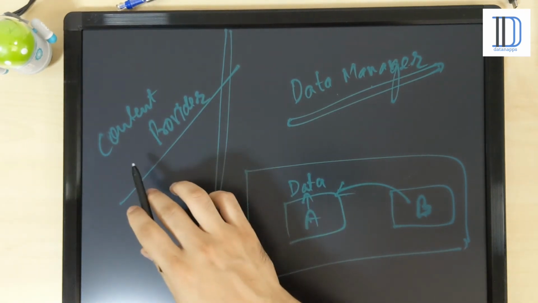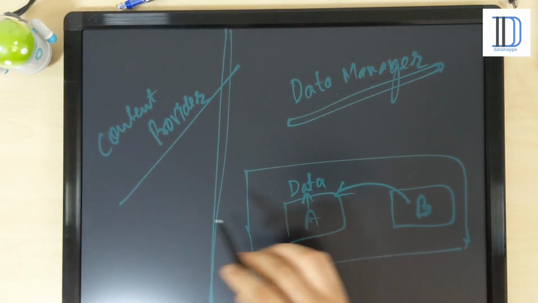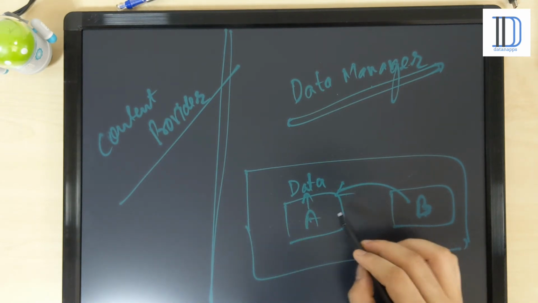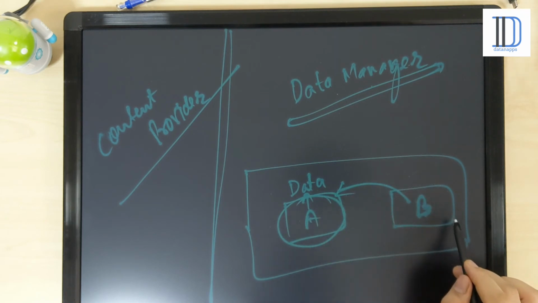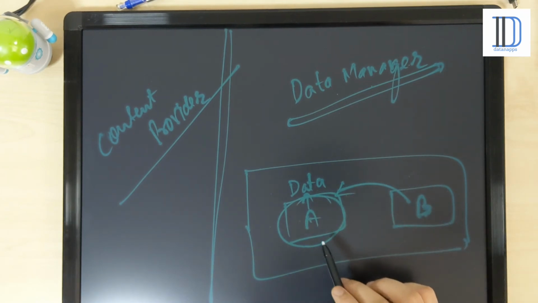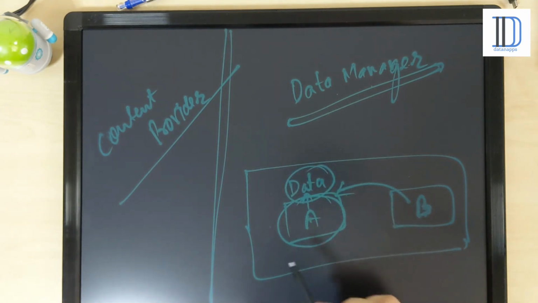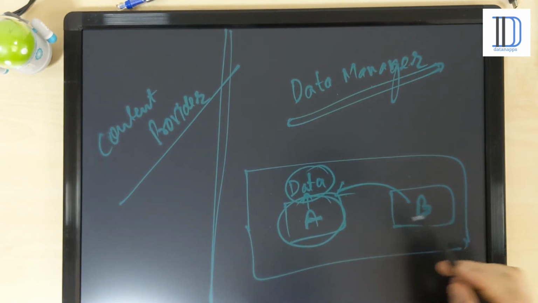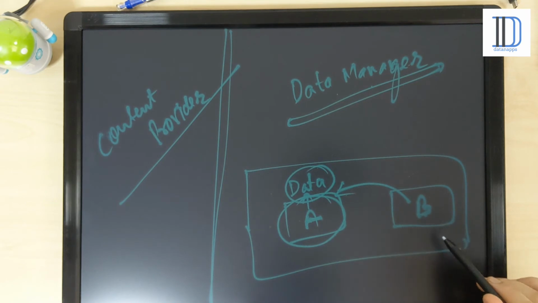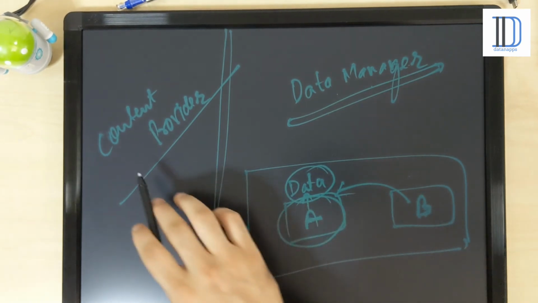The content provider allows you to share your data with other applications, and defines what kinds of operations the other application can perform with your data. This can be done with the content provider.